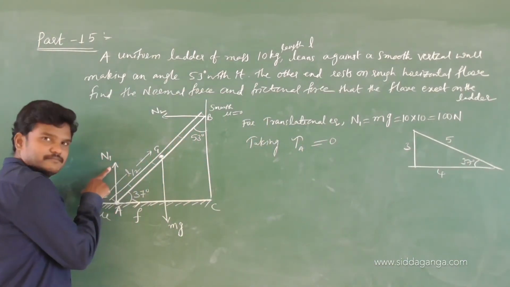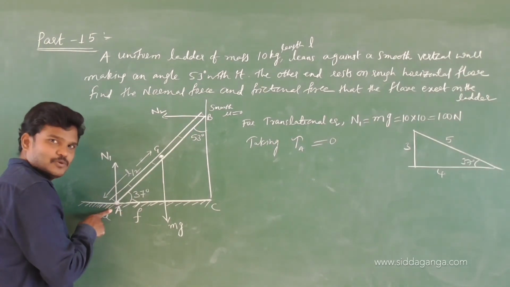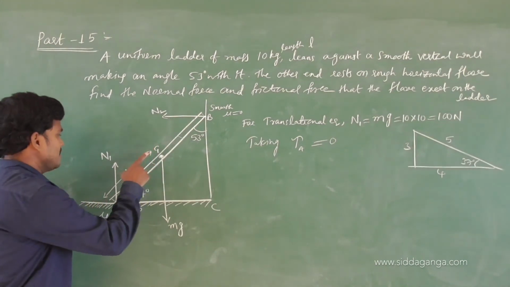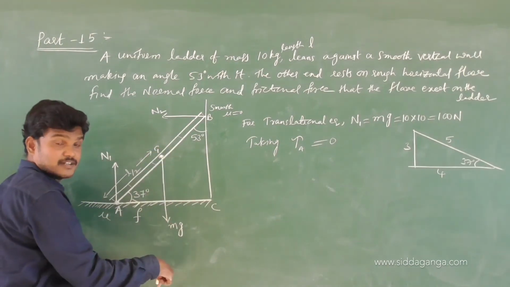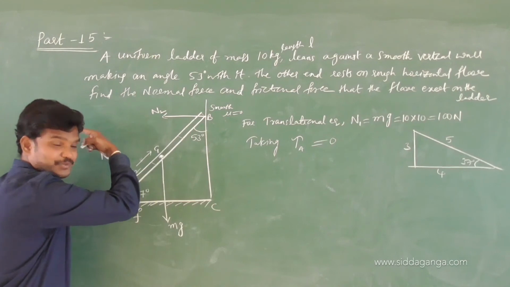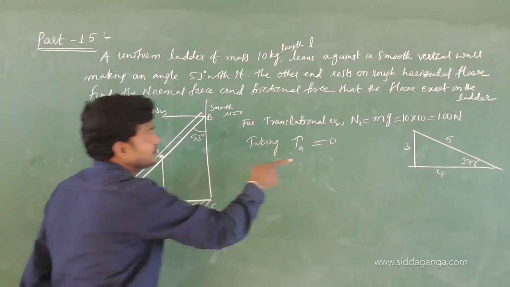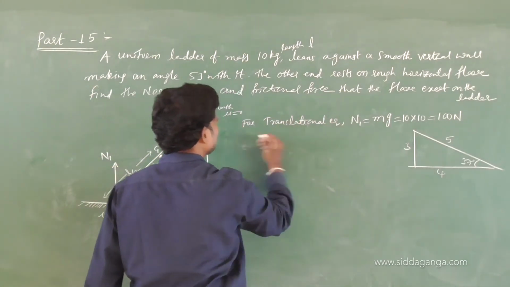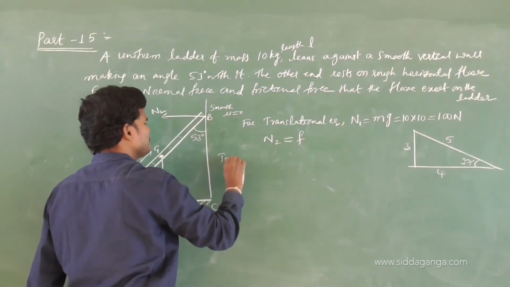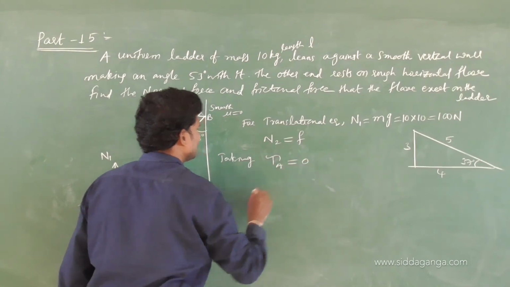So due to this, there is no torque because it is acting at the hinge. Due to the frictional force, no torque. One thing I forgot. N1 is balanced by mg, clear. N2 is balanced by F. See, left side is N2, right side is F. We forgot this F. So N1 clear, N2 balanced by F. Okay. I am taking torque about A is 0.